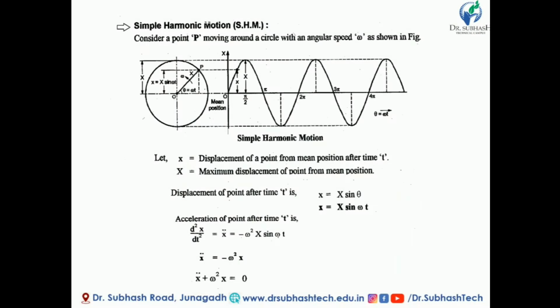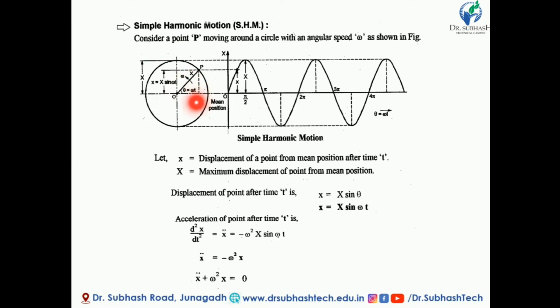So the first terminology is simple harmonic motion. Consider a point P moving around a circle with angular velocity omega. This point P will complete one cycle when it rotates through 2 pi radians. Let us consider point P at an angle theta from the origin in the clockwise direction. Here, capital X is the maximum height of the point.